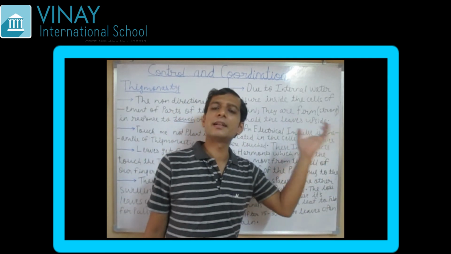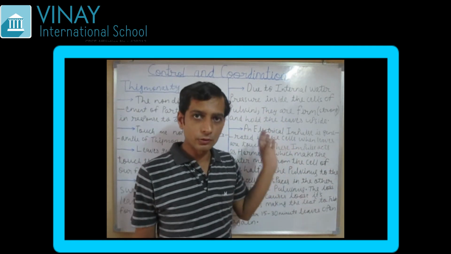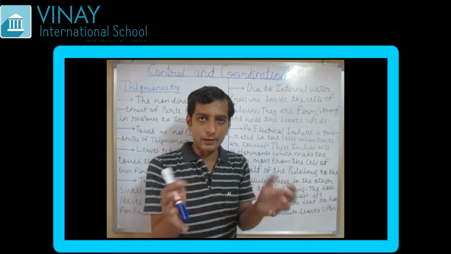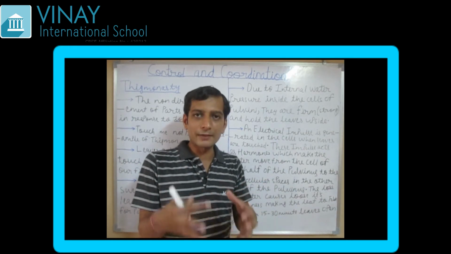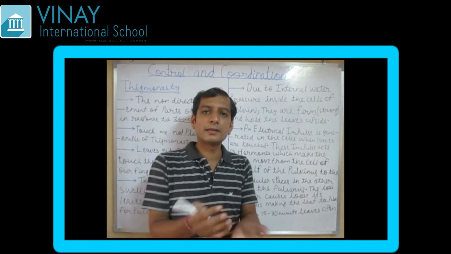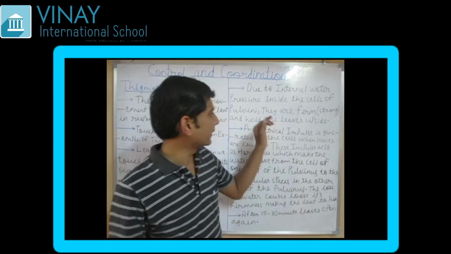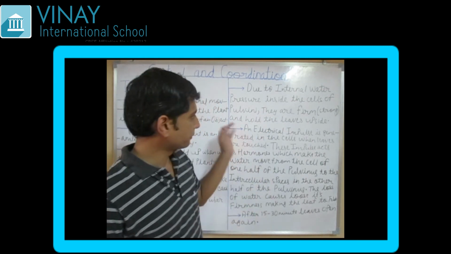Because there is an internal water pressure in the cells of pulvini, due to which they are very firm or strong. Because they are very strong, they hold the leaves. They do not let the leaf get folded. Pulvini hold them very tightly.